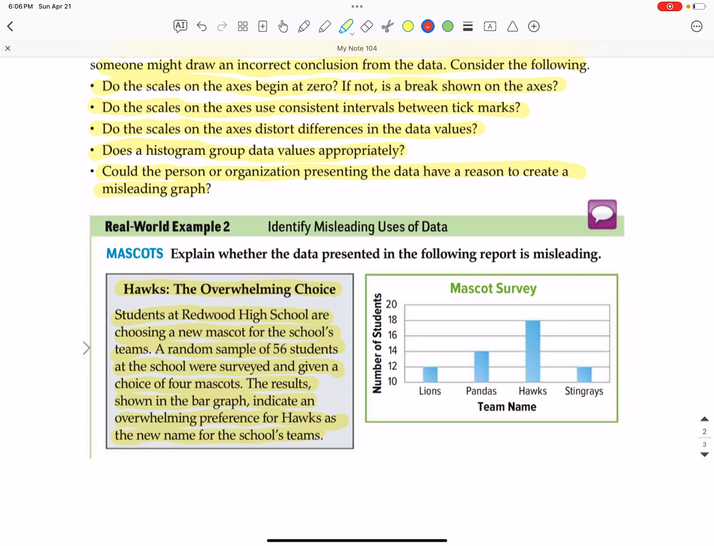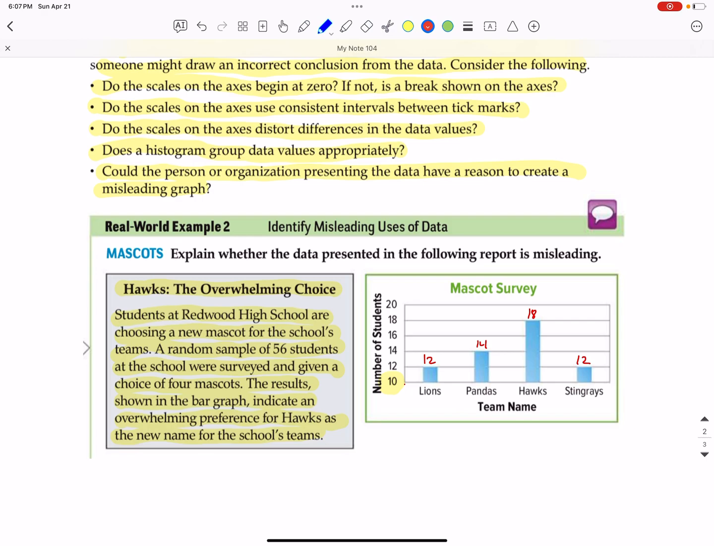And it looks like Hawks is double, since their bar is twice as long as Pandas, they must have double the preference for Pandas. Problem is, if you look at the scales, that's not exactly true because the scale does not start at 0, it starts at 10, and it doesn't even show the break in the axes. Sometimes you see this little squiggly mark to show that there's a break, that it skipped some numbers, and I don't even like the break in the axes, even if it is shown. But the actual values on this graph are 12, 14, 18, and 12. So that is not very much difference between the four examples. So the axes not beginning at 0 is one of the problems.